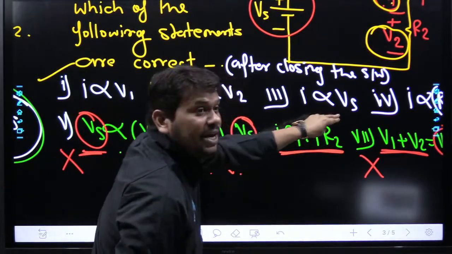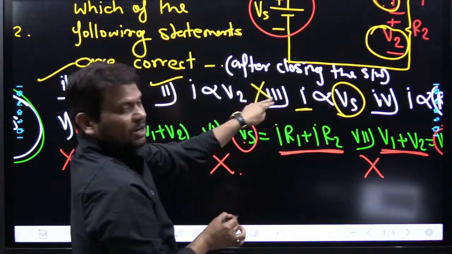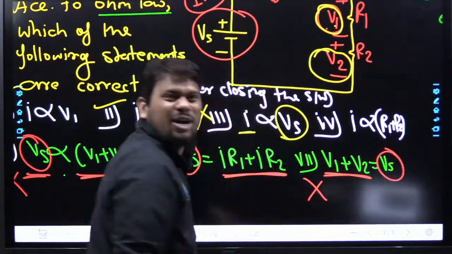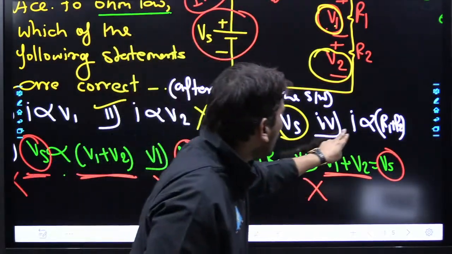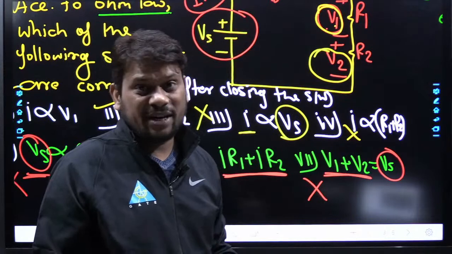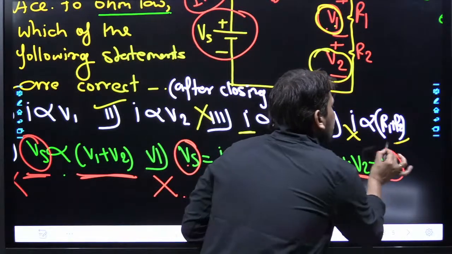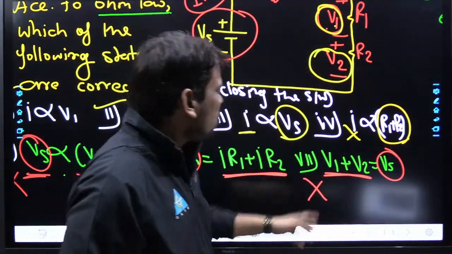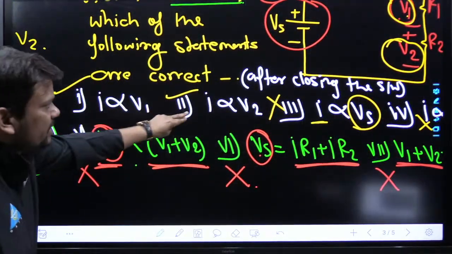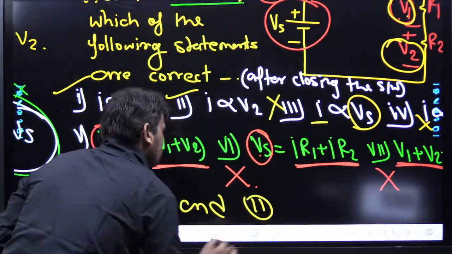What about the third one? This is dependent, this is independent. Obviously not possible. And here I proportional to R1, R2? Obviously not correct. Such a result we can never write. This current is proportional to some constant, R or something. So obviously this is not a correct relationship. So the only correct relationships are the first and second according to Ohm's law.